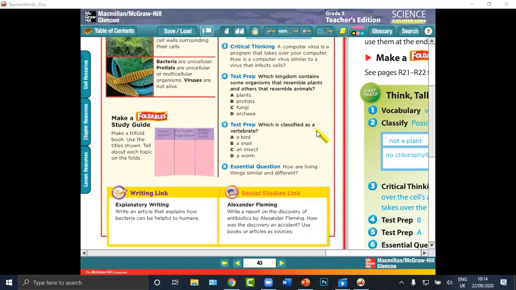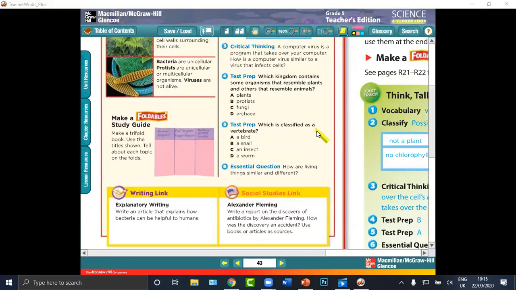I will repeat from the beginning. A virus that infects cells takes over the cell's activities just as a computer virus takes over the computer's activities.